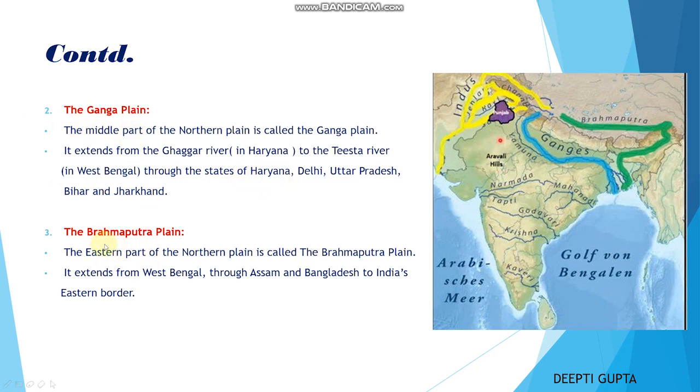Now coming to Brahmaputra plain, the third region. The eastern part of the northern plain is called the Brahmaputra plain. Nearby this Brahmaputra river, this particular portion is known as the northern plain. It extends from West Bengal through Assam and Bangladesh to India's eastern border. So these are the three parts of the northern plain. First one is your Punjab plain, second one is your Ganga plain, and third one is your Brahmaputra plain.